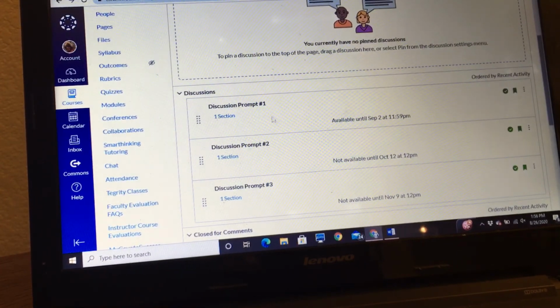So if you want to know what to do, the instructions are very clear when you click on discussion prompt 1. So you could go in today and do that, or tomorrow, or the weekend, or you could do it on September 2nd. It's really up to you, but just know that it is due September 2nd.